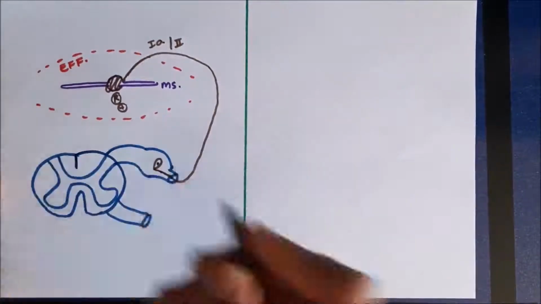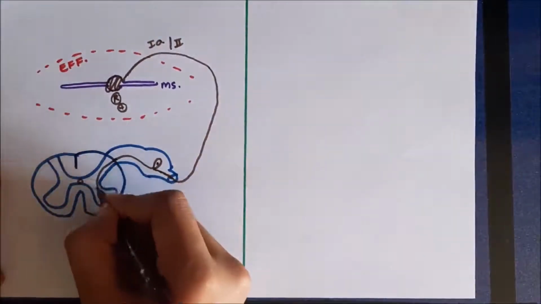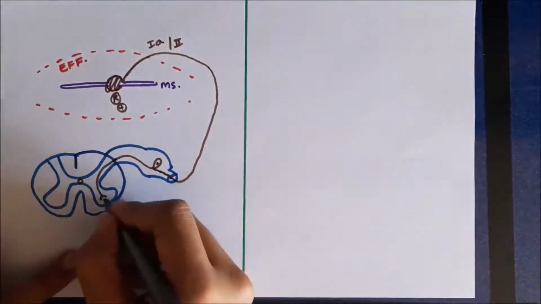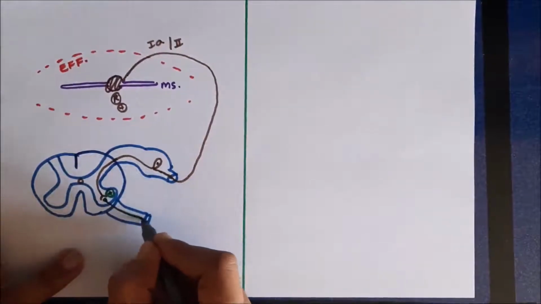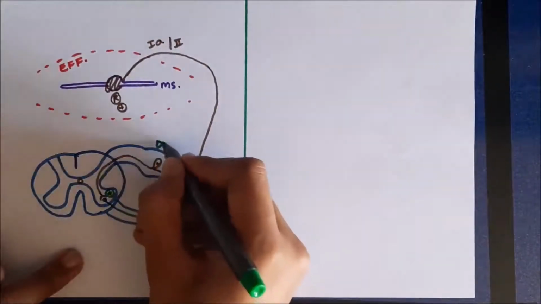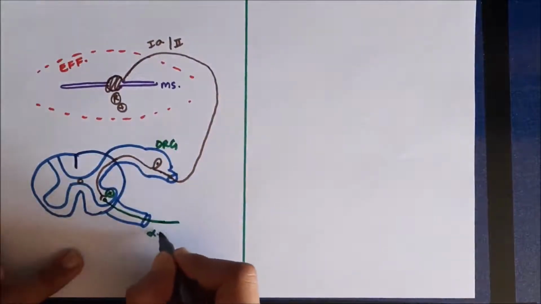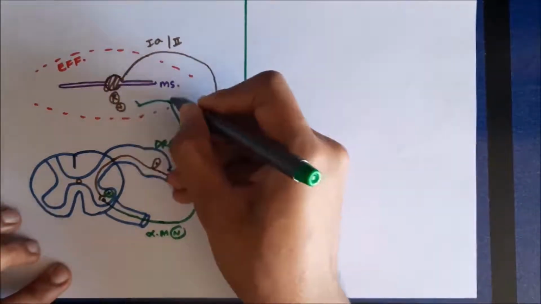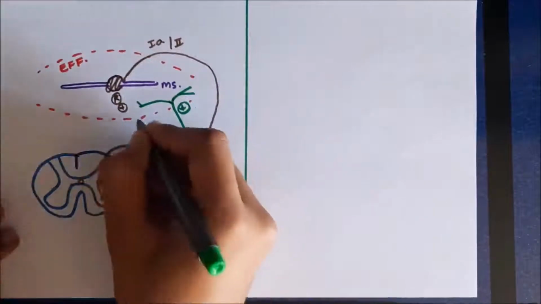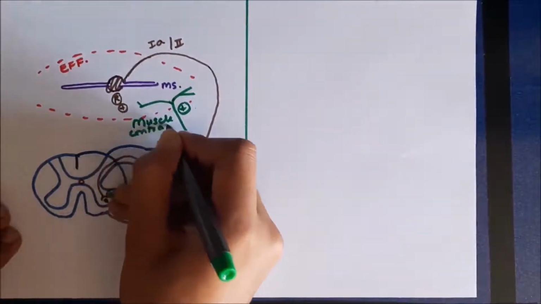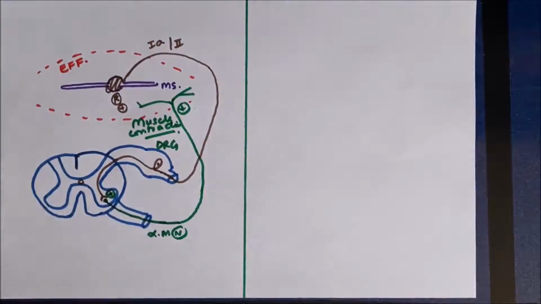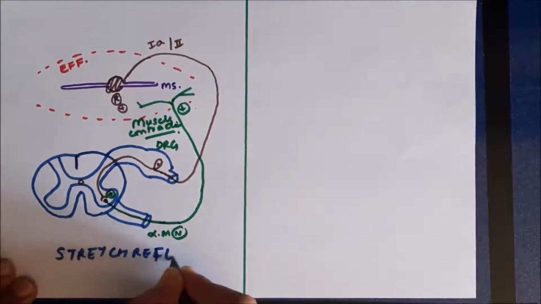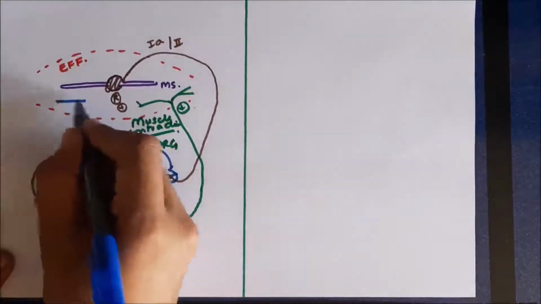So these are the peripheral processes of dorsal root ganglion cells. They will end up in the spinal cord. Now in the spinal cord, they will synapse with the motor neurons in the ventral part. These motor neurons in this case are alpha motor neurons, so they will cause stimulation of alpha motor neurons. This alpha motor neuron innervates the extrafusal fibers of muscles. Whenever there is stimulation of this alpha motor neuron, that will cause stimulation of extrafusal fibers, resulting in muscle contraction. So as a result of stretch, afferents from the muscle spindle reach the spinal cord, and through alpha motor neurons, they cause contraction of the muscle. This is called the stretch reflex.